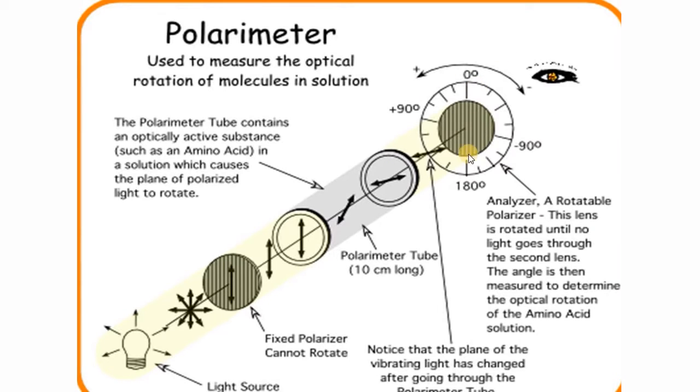What you do with this experiment is you look through this analyzer first without filling the tube with optically active solution. So you can see the illumination, you can see the electric field vector vibration which passes through, such that you get a bright illuminated region. So we'll mark it as something, if it is 90 degree, I'll mark it there, if the position of the scale attached to it reads 90 degree.